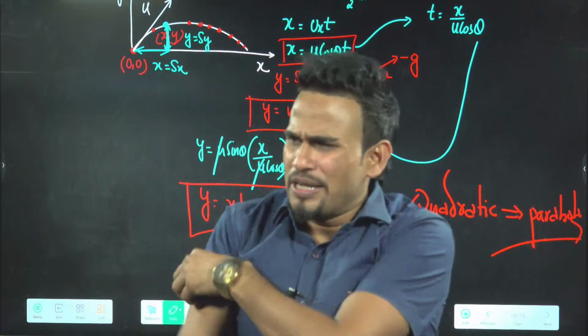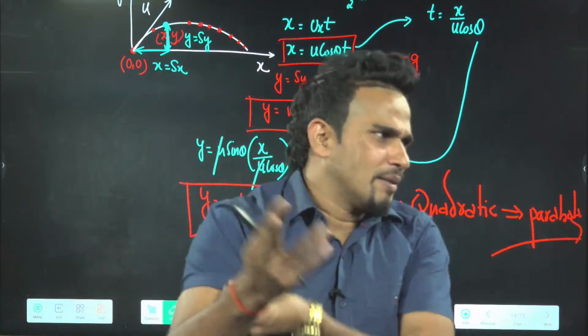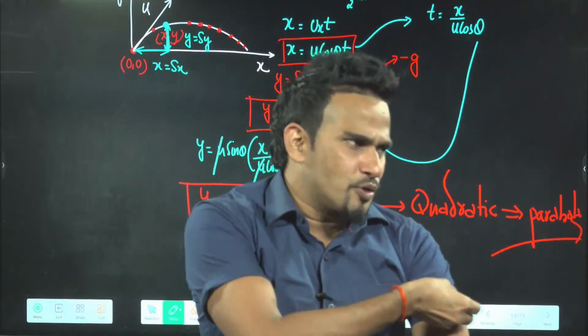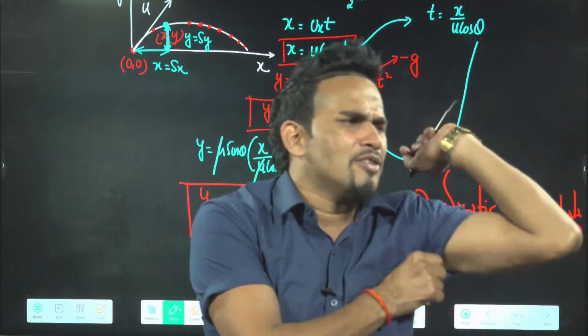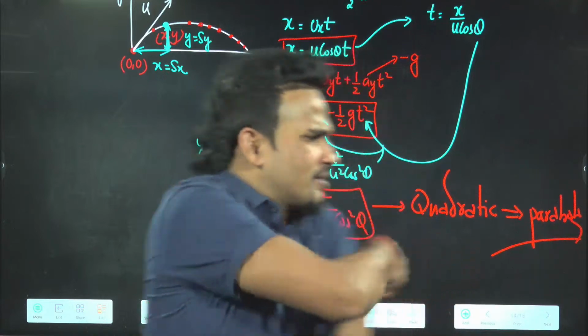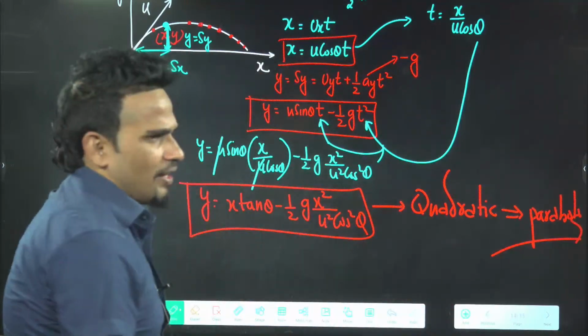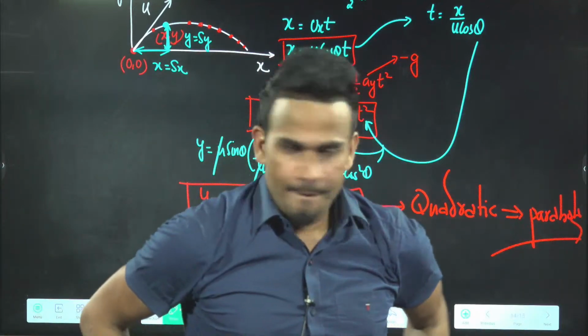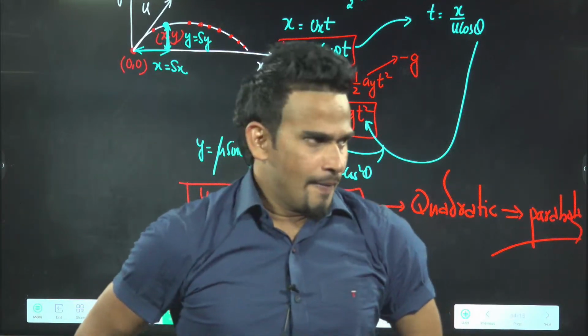Actually, we planned to complete this, but in the offline batch there was some problem, due to shifting of batch. So the syllabus is only up to equation of trajectory. Questions will not come on it, just the derivation is there. But no one will ask you to derive it. Is it okay?